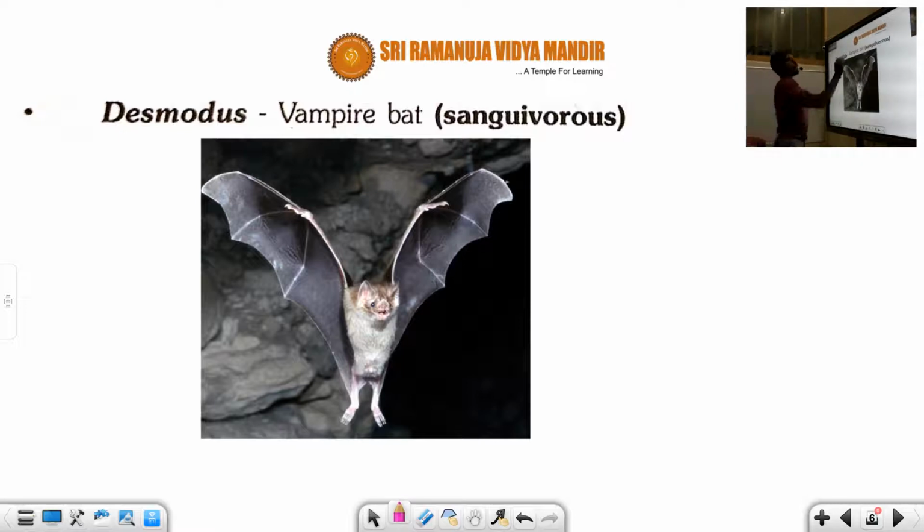Desmodus is called the vampire bat. It is a sanguivorous bat, which means it feeds on blood. It is very dangerous. Generally, it is found in deep burrows, caves, and very dark areas. It is Desmodus, the vampire bat.